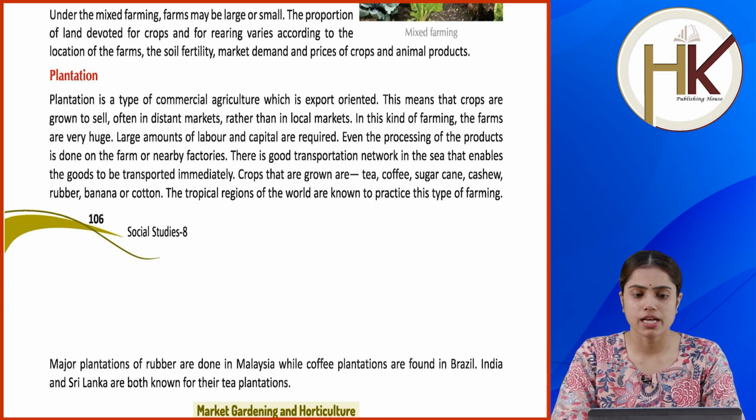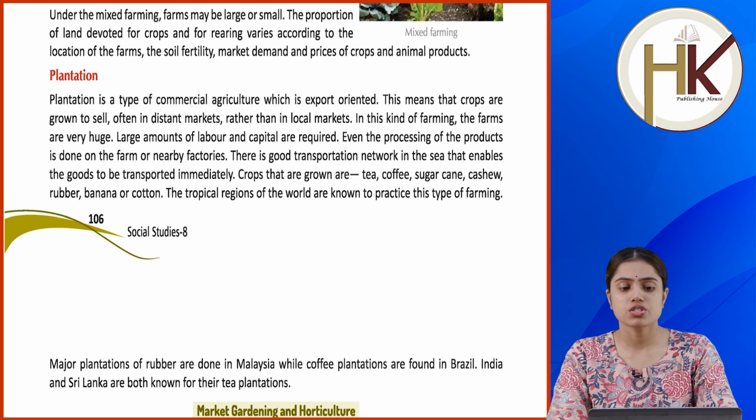Plantation. Plantation is a type of commercial agriculture which is export oriented. This means that crops are grown to sell, often in distant markets rather than in local markets. In this kind of farming, the farms are very huge. Large amounts of labor and capital are required. Even the processing of the products is done on the farm or nearby factories. There is good transportation network in the sea that enables the goods to be transported immediately. Crops that are grown are tea, coffee, sugarcane, cashew, rubber, banana or cotton. The tropical regions of the world are known to practice this type of farming.